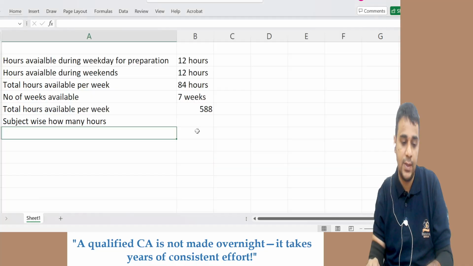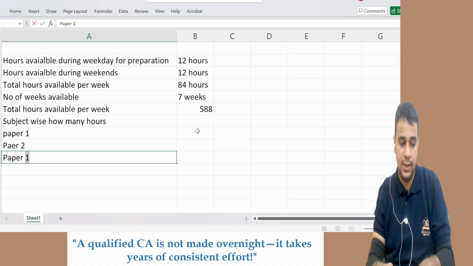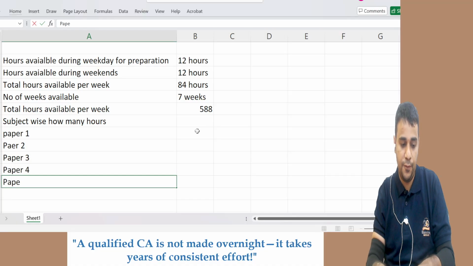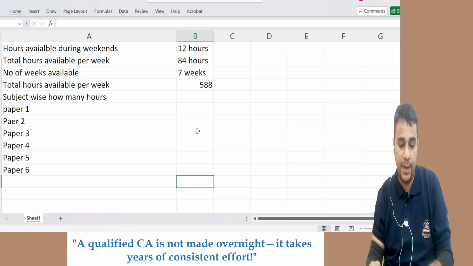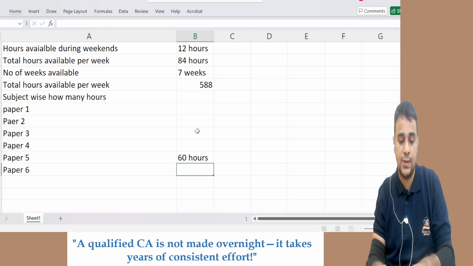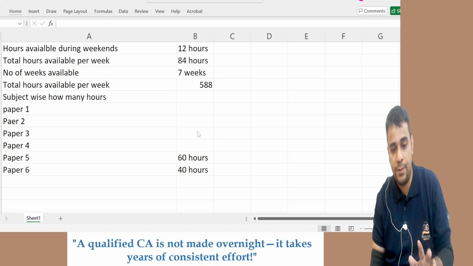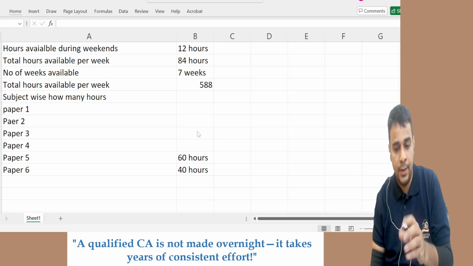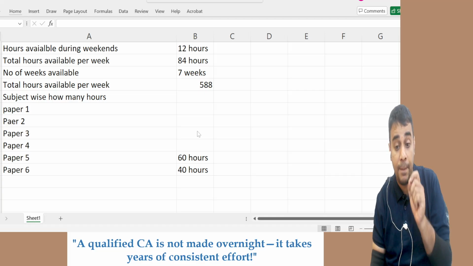So subject wise is very simple. Accounting, that is your paper 1, paper 2, paper 3, paper 4, 5 and 6. Please calculate how many hours. For example, for my subject I have told 60 hours for costing, 40 hours for FM. If you are done with one stage of preparation, you're just focusing on these areas, 60 and 40 should take care, or maybe you spend a little bit more, that's okay. Then for other subjects also, note down the hours and prepare a timetable.